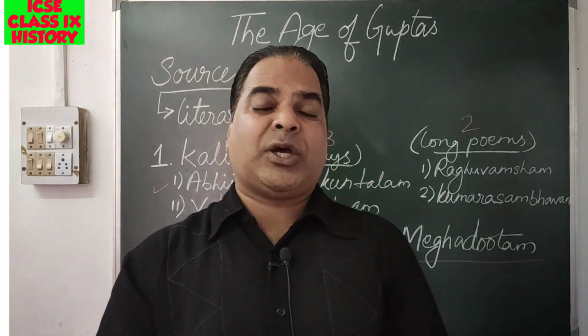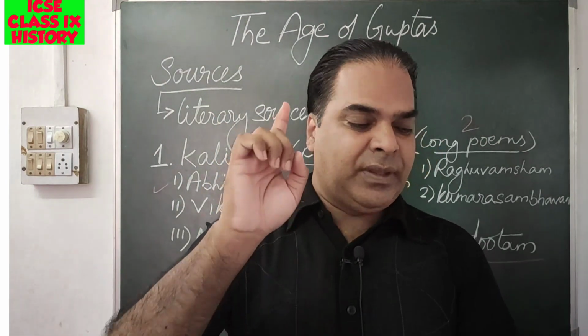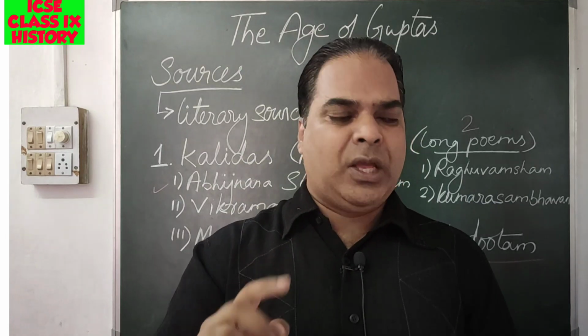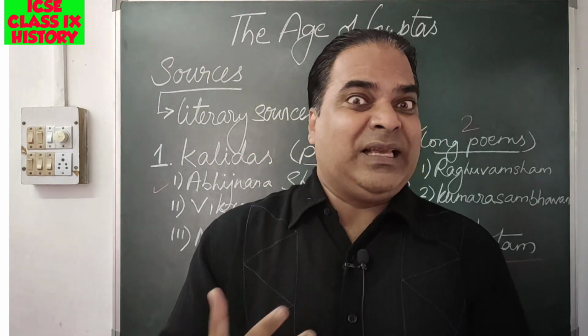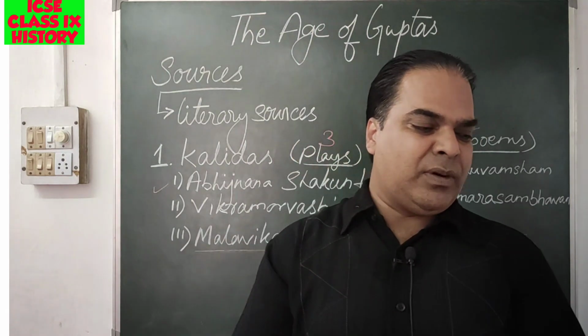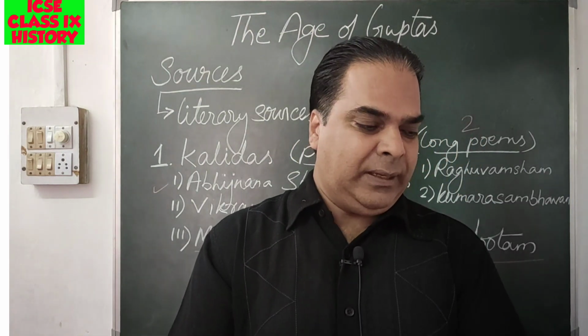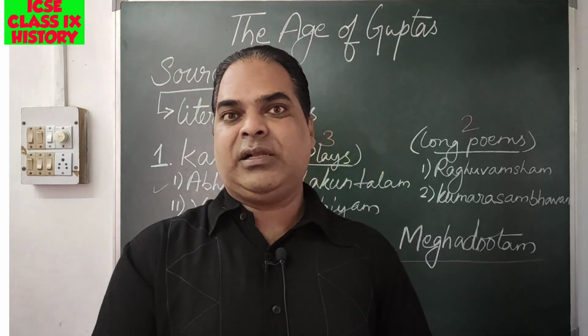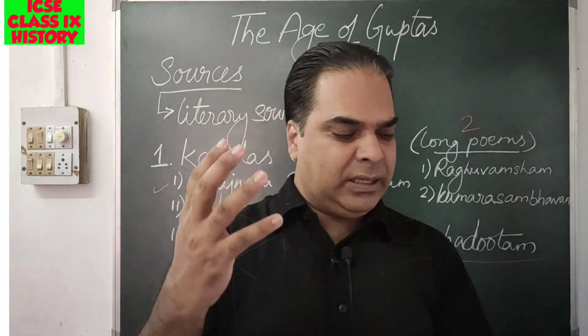Number one, Kalidasa's works give us a comprehensive idea about the religious life. Number two, moral and ethical values. Number three, social customs and values. And number four, ideals of beauty that prevailed during that period.